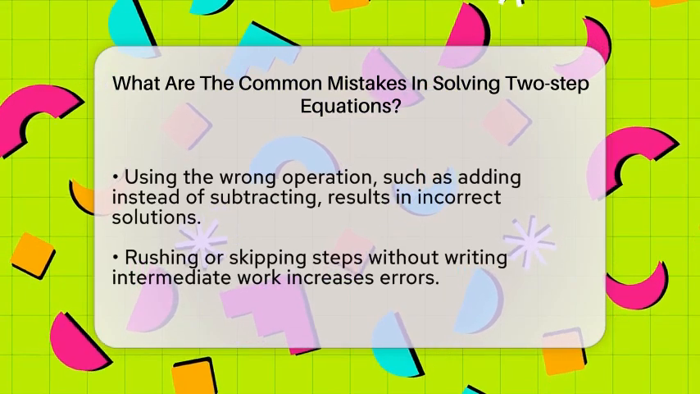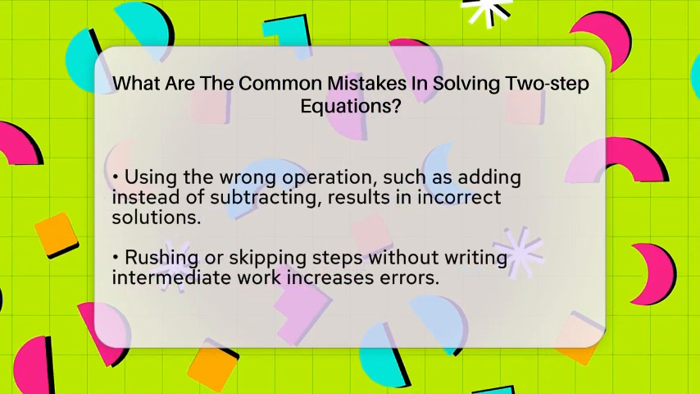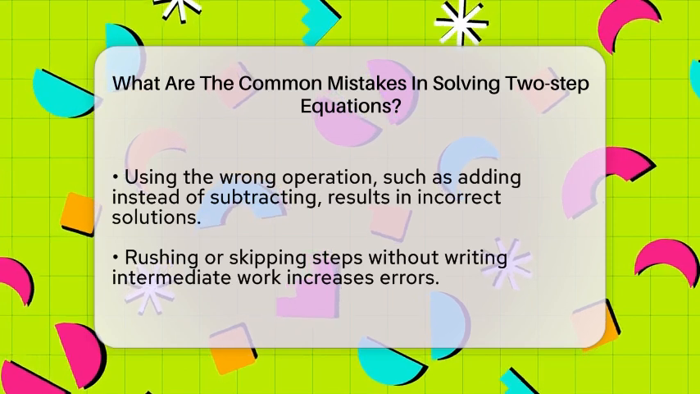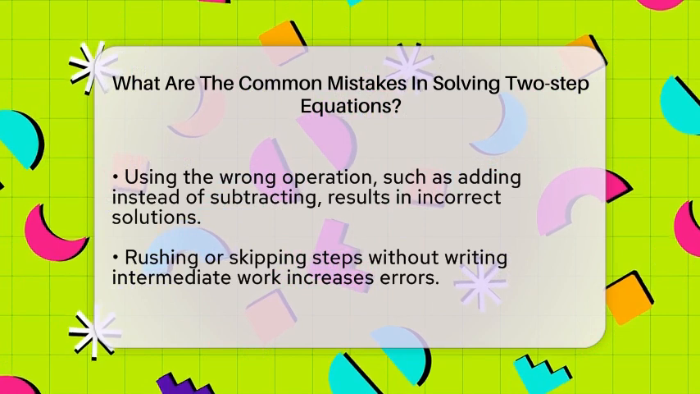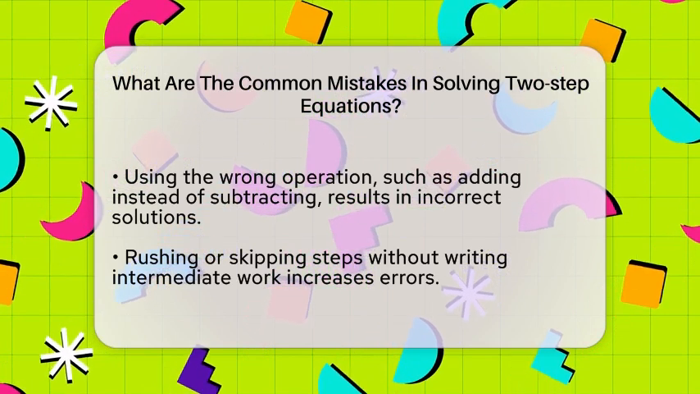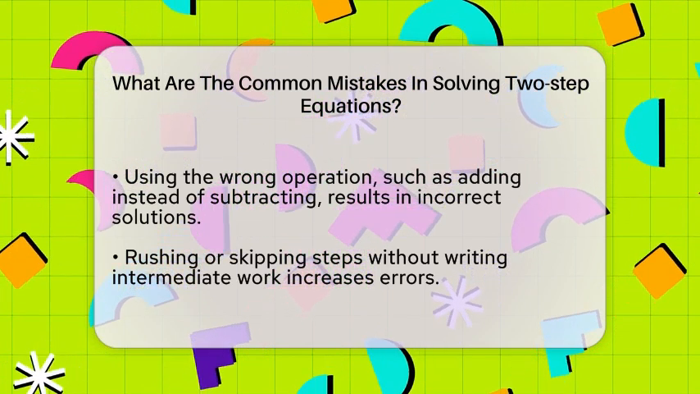Confusing variables and constants is another problem. Coefficients are the numbers multiplying the variables, and constants are just numbers. Mixing these up can lead to applying the wrong operation or solving for the wrong thing.